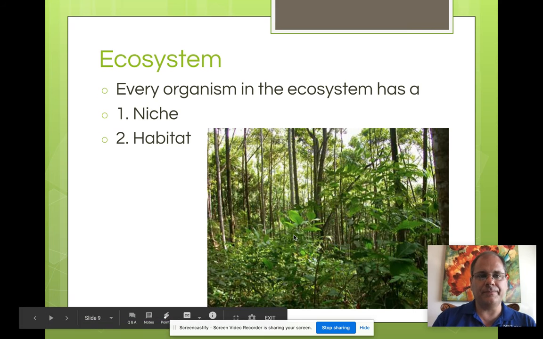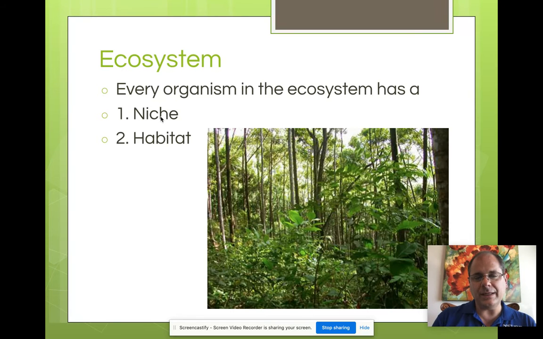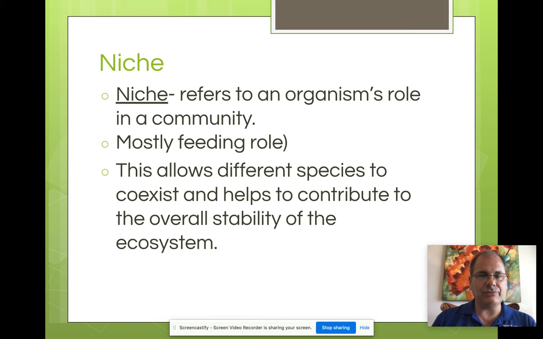We have two new words today. It's called niche and habitat. Some say niche, some say niche. Either one is acceptable. And a habitat. So a niche is the animal's role, and a habitat is where the animal lives. A niche refers to an organism's role in a community, mostly their feeding role. This allows different species to coexist and contribute in a different way to the overall stability of the ecosystem.